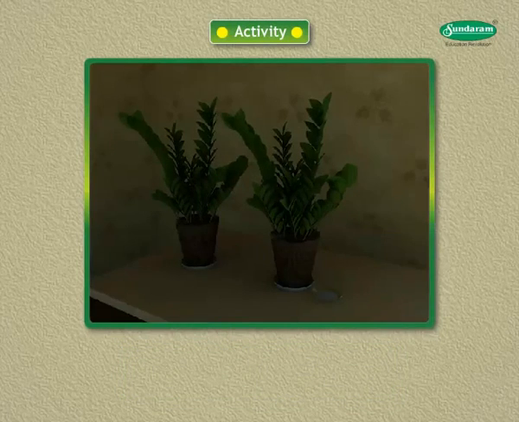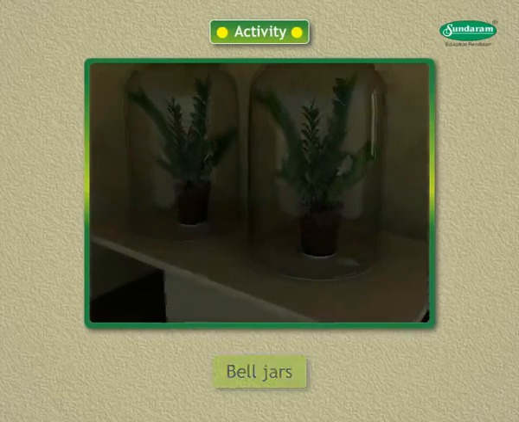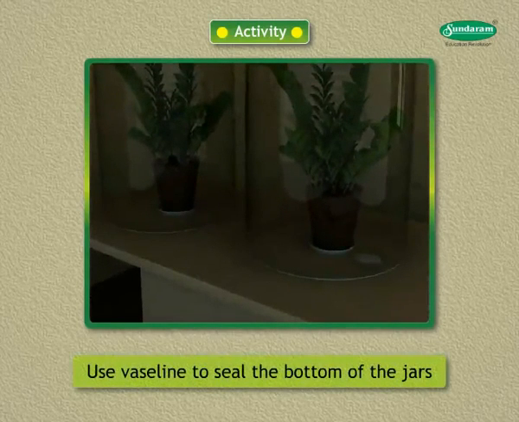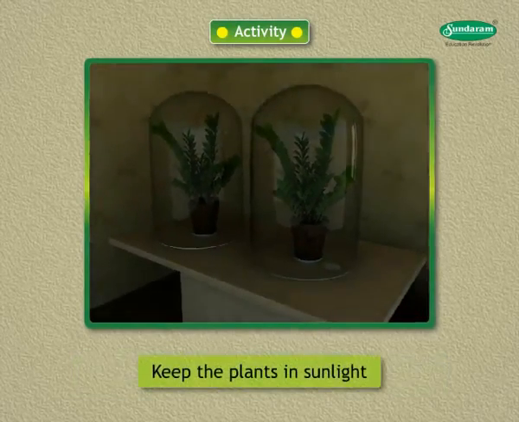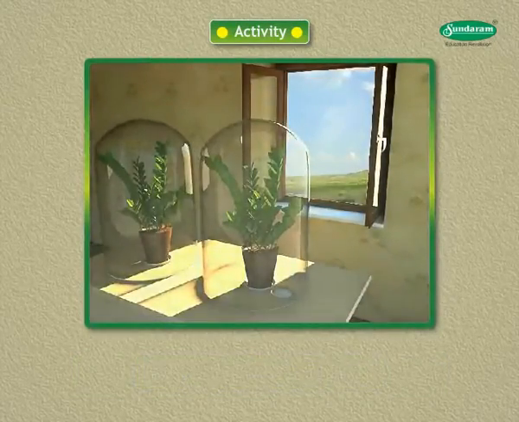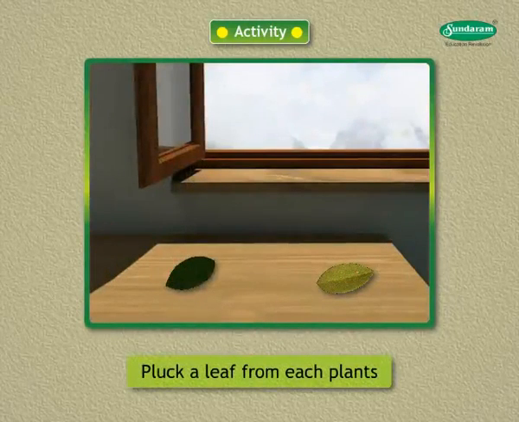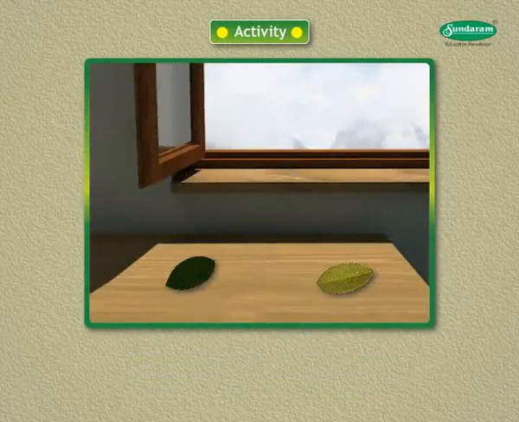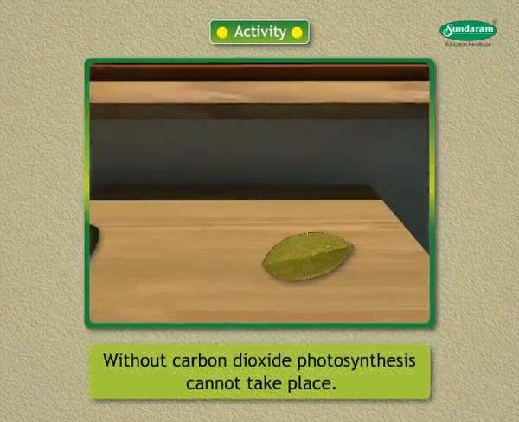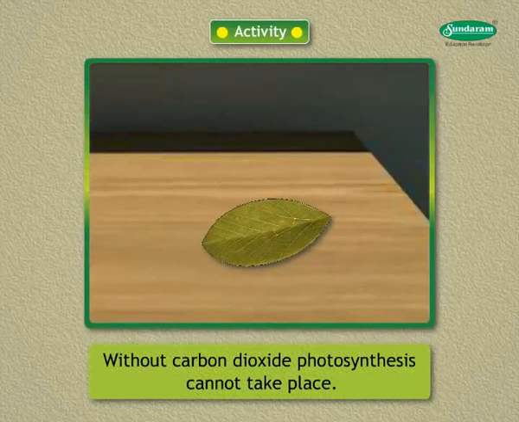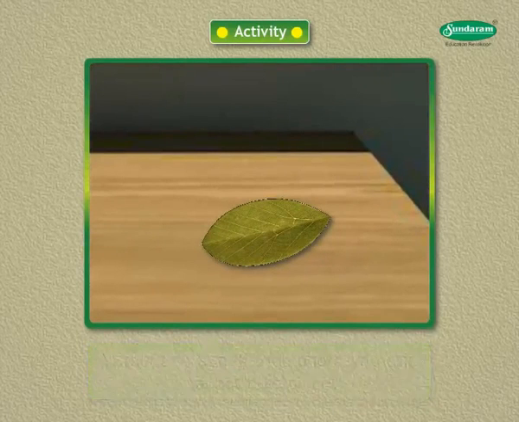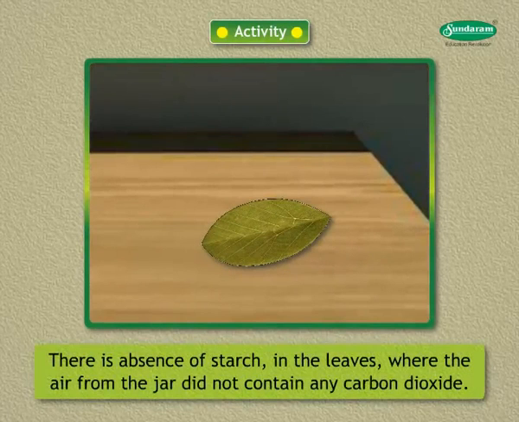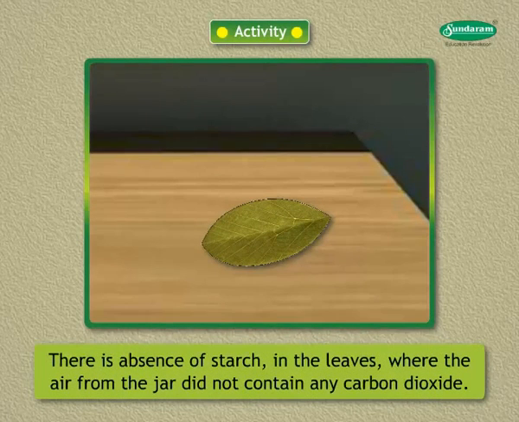Cover both the plants with separate bell jars. Use Vaseline to seal the bottom of the jars to make the setup airtight. Keep the plants in sunlight for 2 hours. Pluck a leaf from each plant and check for the presence of starch. What can you conclude? We can conclude that without carbon dioxide, photosynthesis cannot take place. There is absence of starch in the leaves where the air from the jar did not contain any carbon dioxide.